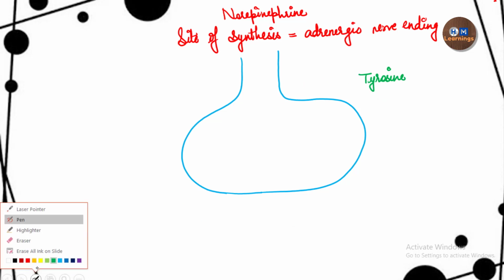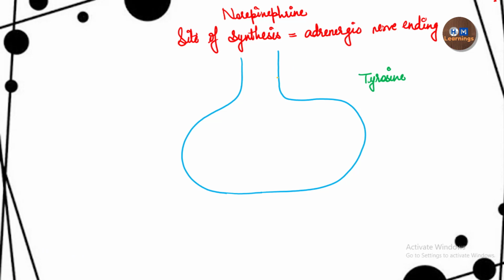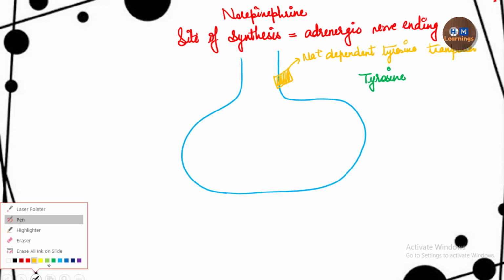So it has to enter inside the axon, and that is done by a transporter. The name of this transporter is the sodium dependent tyrosine transporter. With the help of this transporter, the tyrosine will enter inside the axon.